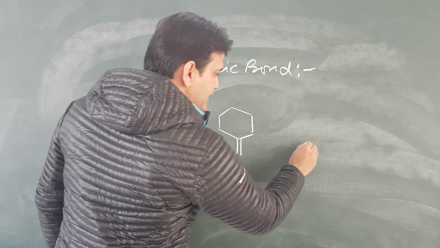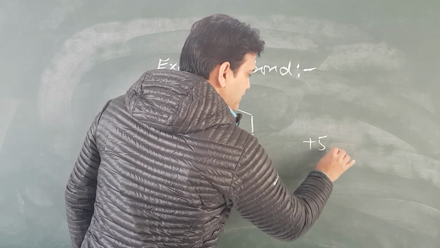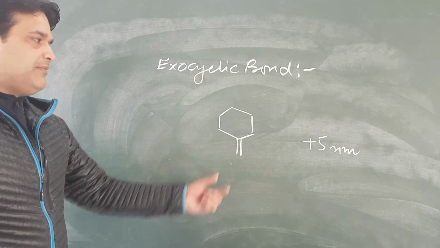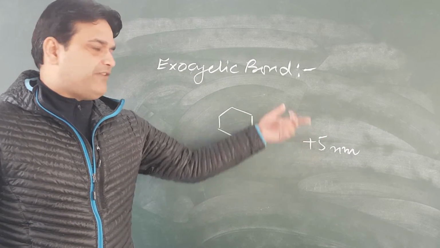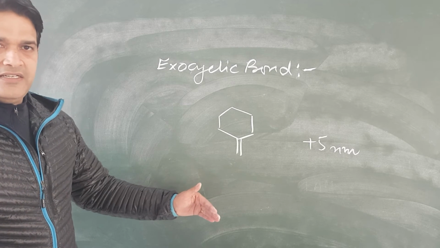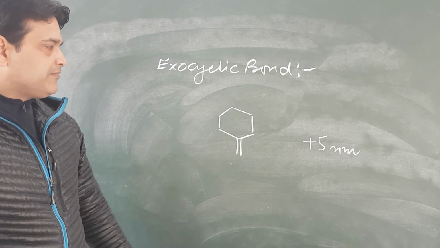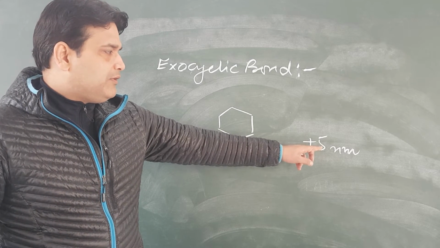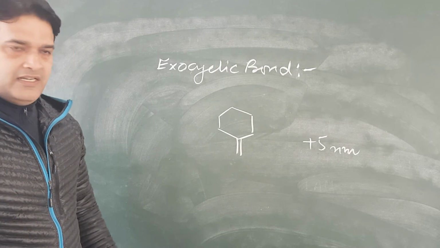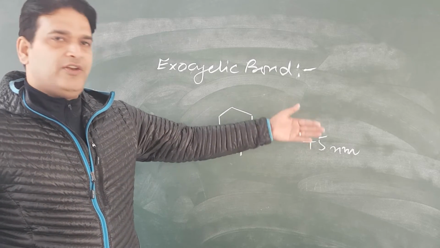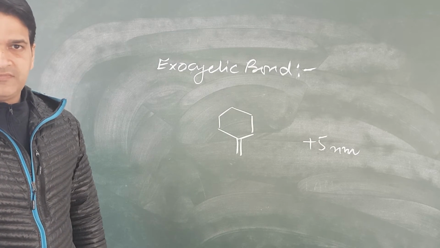And for every exocyclic bond, there will be addition of 5 nanometer. Lambda maximum will be increased by 5. Just like when an alkyl group is present, then 5 nanometer is added, and in this case also for each exocyclic bond 5 nanometer will be added.